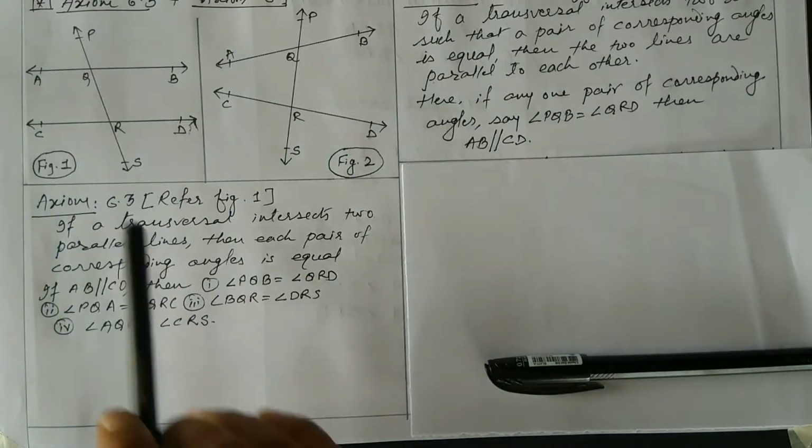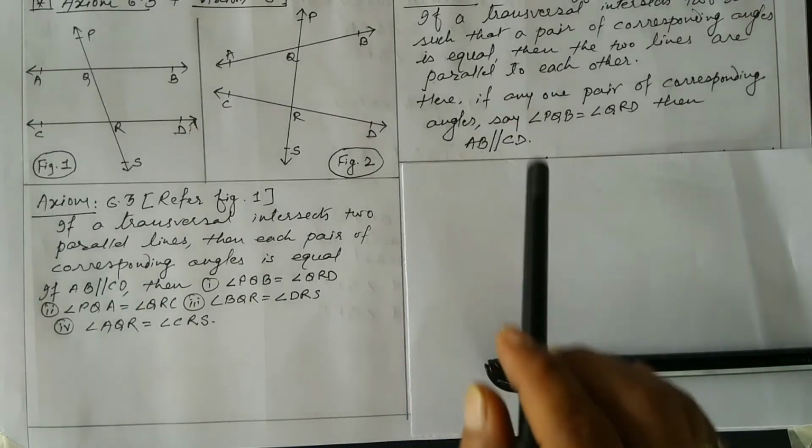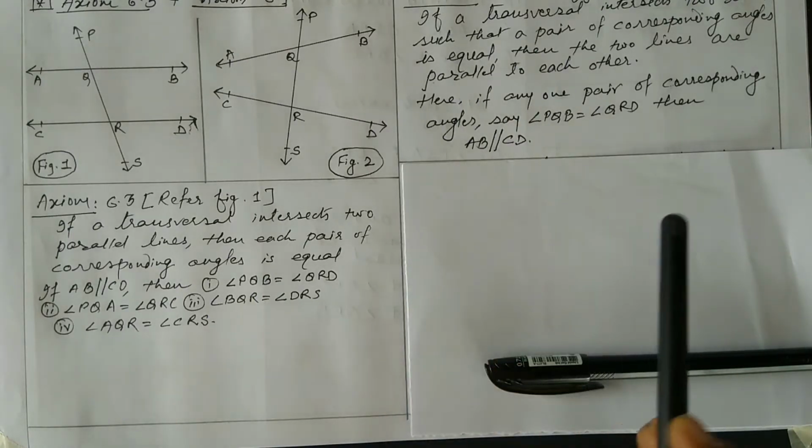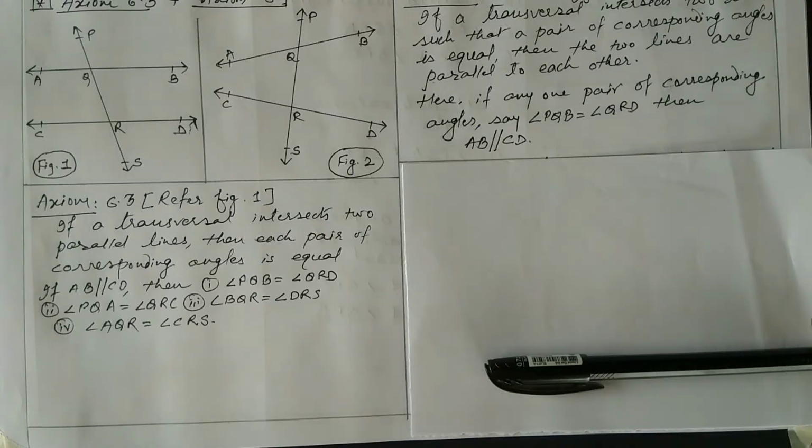Axiom 6.3 we can also call the corresponding angles test, and axiom 6.4 we can say is the converse of the corresponding angles test. Hope you have understood both these axioms 6.3 and 6.4. Now after this we will be studying theorem 6.2 to 6.6.